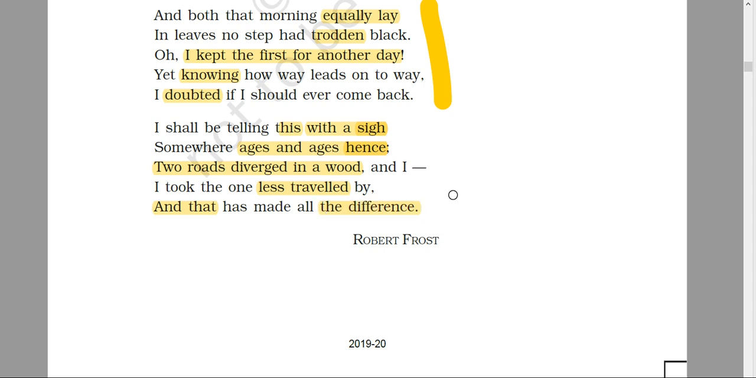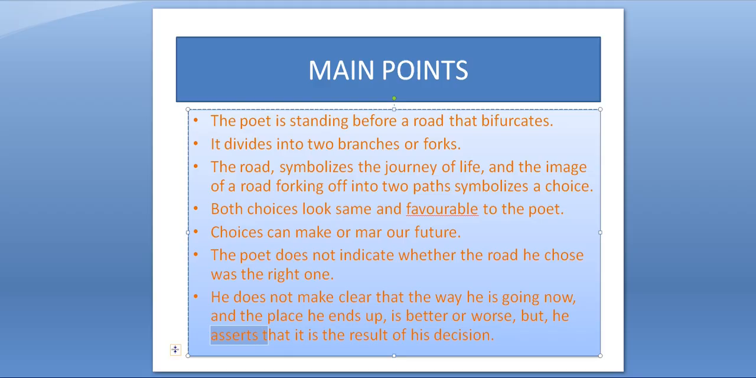He tells that if he had chosen the other road, his future might have been different, and now he has chosen the second road. That's why his future is like that. So he's not telling about what future he is having. He has just told us that our choices decide our future. So in all, we can say that this is really a very good poem.